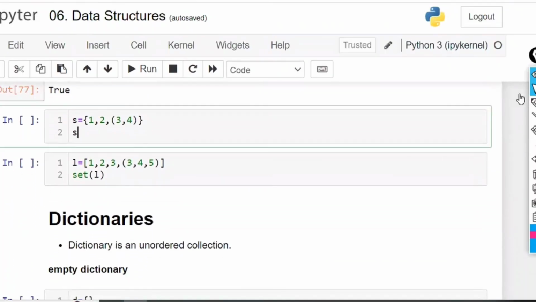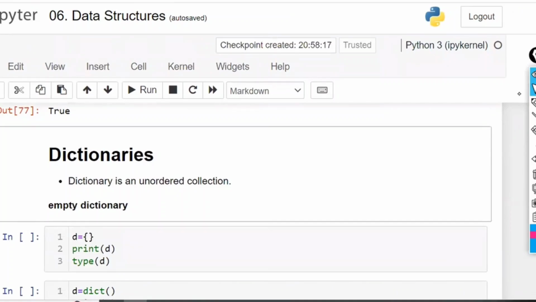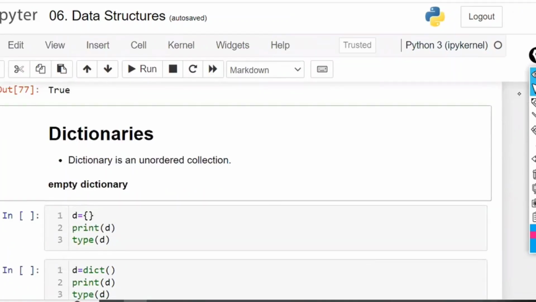Next one. The last one is called dictionaries. So dictionaries, we are going to continue in the next class.